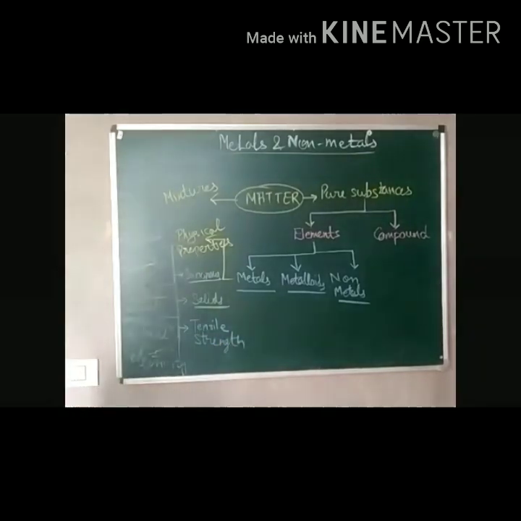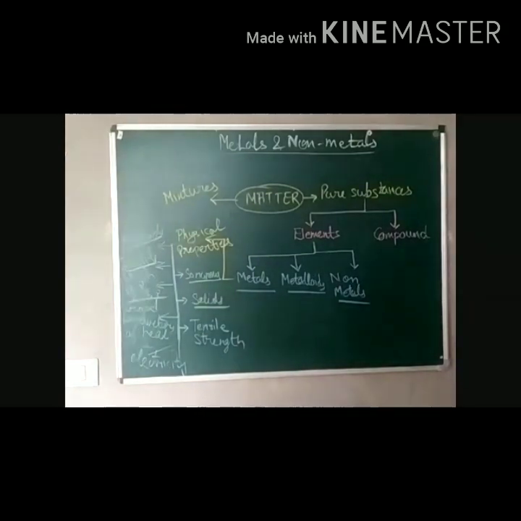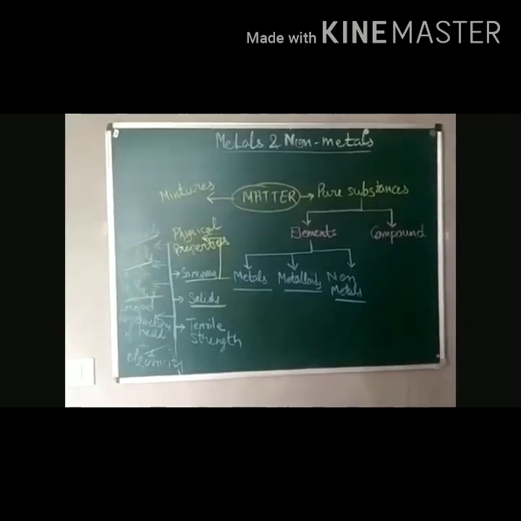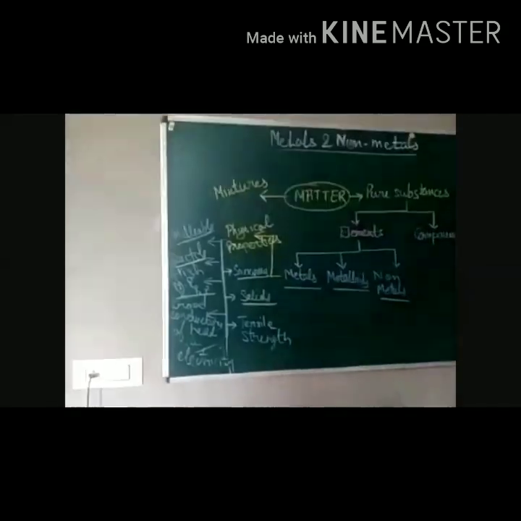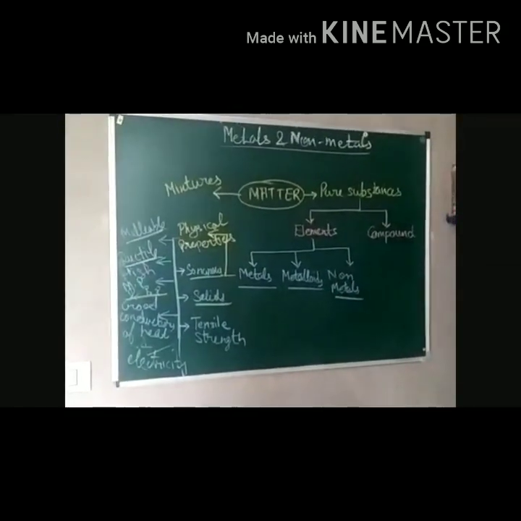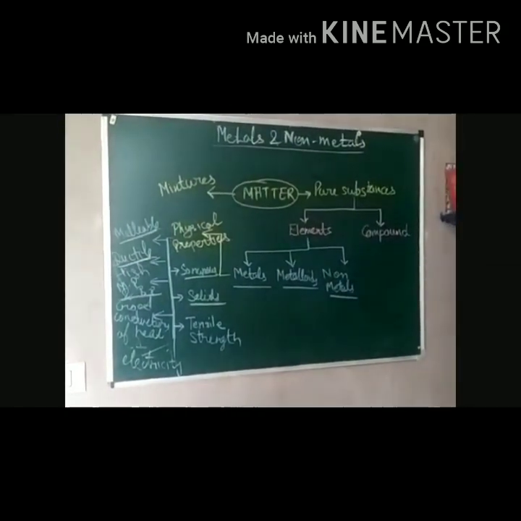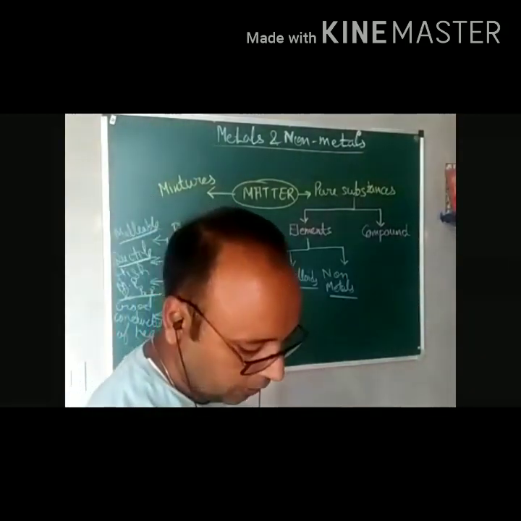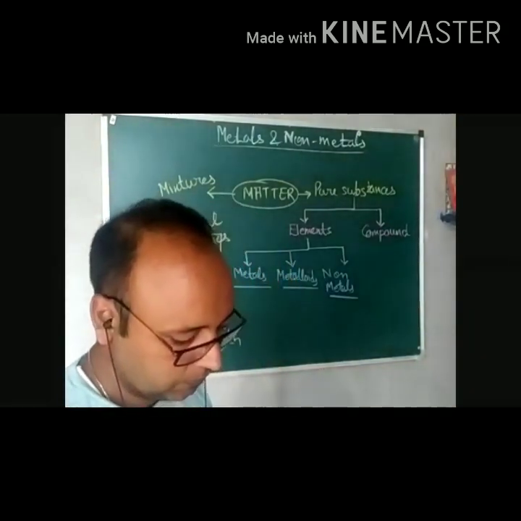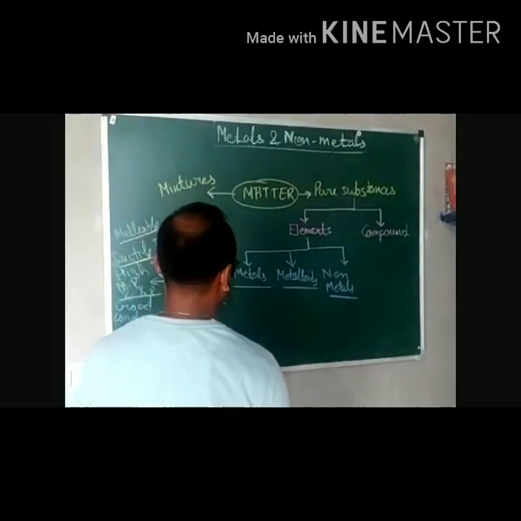So these are the general physical properties of metals, right? Now let us discuss some chemical properties of metals.